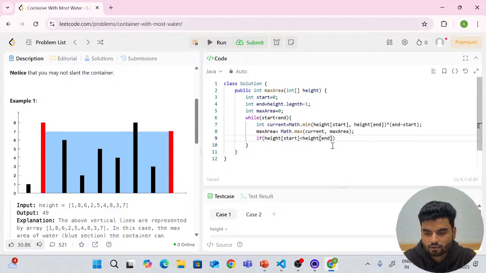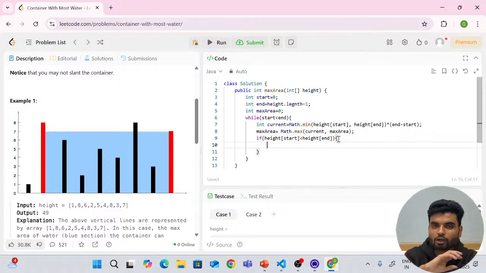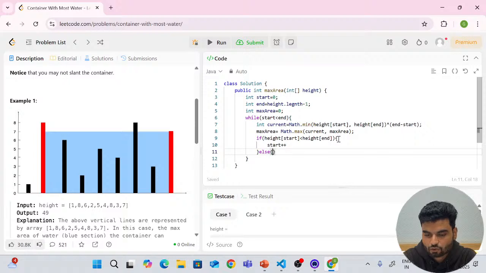So whoever is smaller, you'll remove that. A smaller pole will have less area, right? So we'll remove that. So how will you remove that? By increasing the start pointer, or, if that is not the case, which means end is smaller, then by removing that end, by doing end minus minus. I hope this makes sense now.